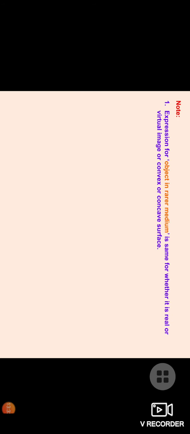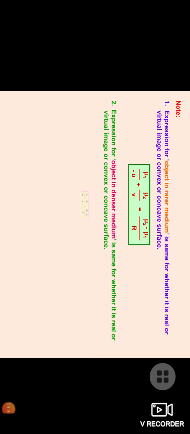Now we have to learn this. Whenever the refraction is from a rarer medium, it is minus mu1 by u plus mu2 by v is equal to mu2 minus mu1 by R, and if the object is in the denser medium, then it will be minus mu2 by u plus mu1 by v is equal to 1 upon R times mu1 minus mu2.